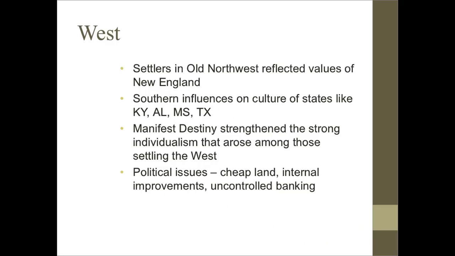The next major area that we discuss is the West. As people started moving to the West, if they moved from the North to the Northwest, then they reflected the values of New England. If they moved from the South to the Southwest, then that was influenced by the Southern society, and that depended on where they were from. Manifest Destiny strengthened the strong individualism that arose among those settling in the West. Some of the big political issues for people out west were cheap land, internal improvements like roads and railroads, and they also want uncontrolled banking, meaning the government doesn't control or regulate the banks.